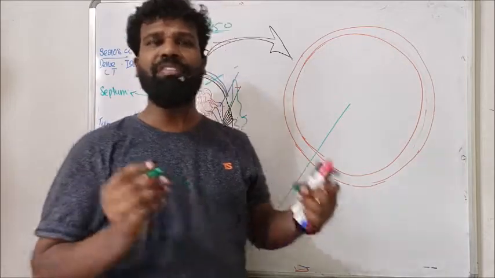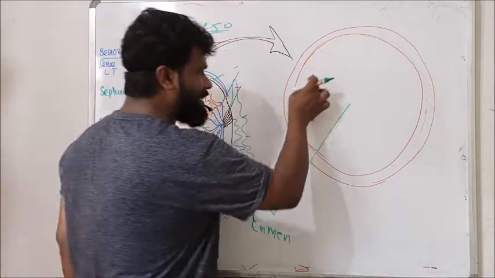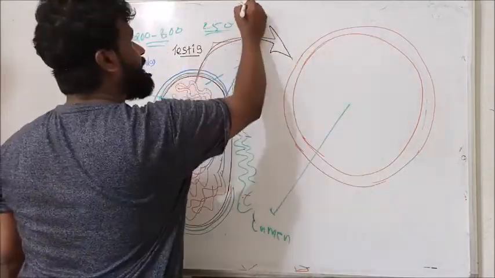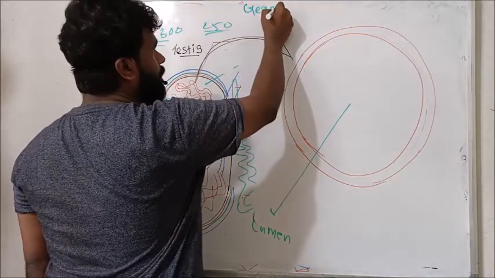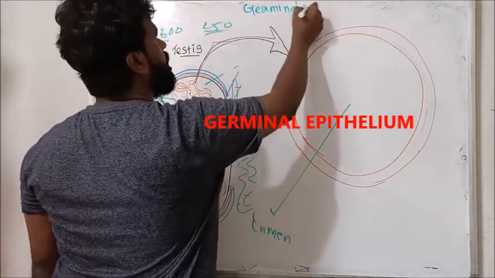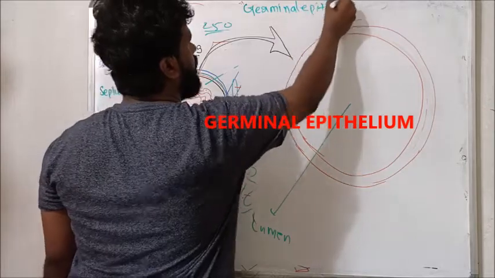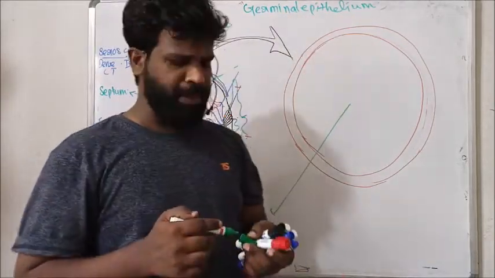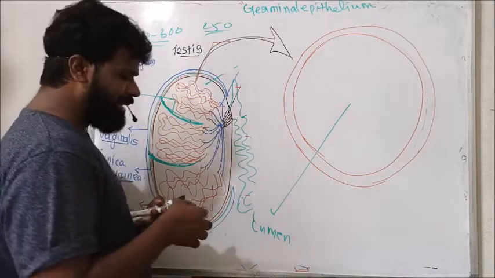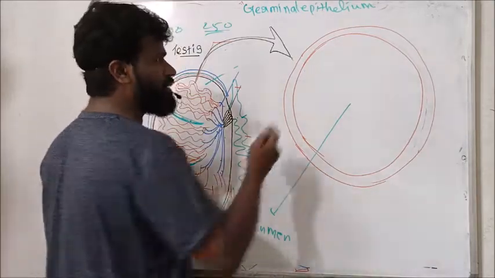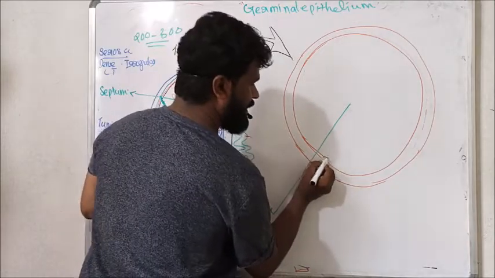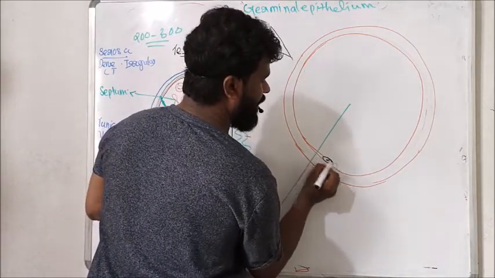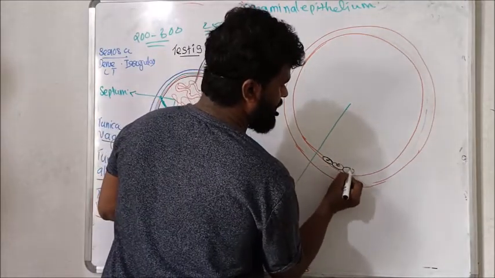The lumen of seminiferous tubules is internally lined by the germinal epithelium. The germinal epithelium is formed of 2 types of cells.